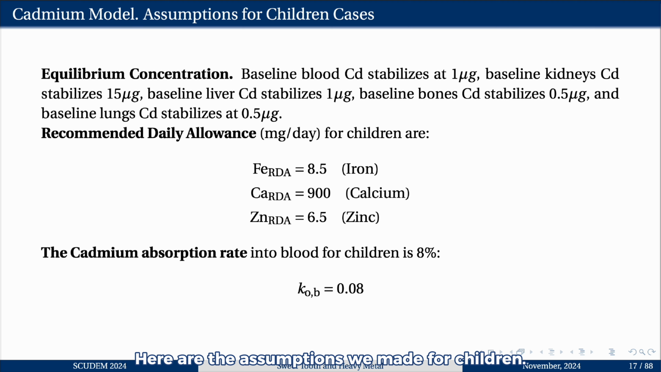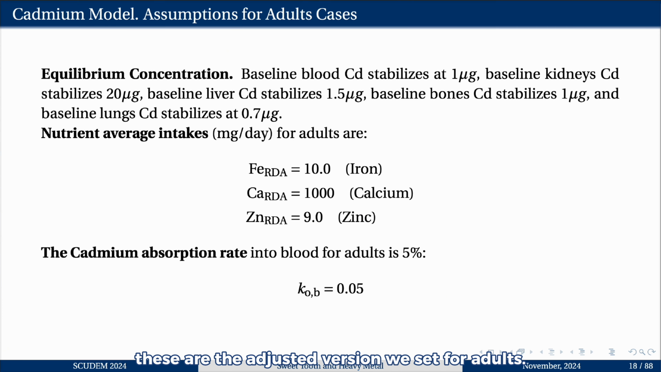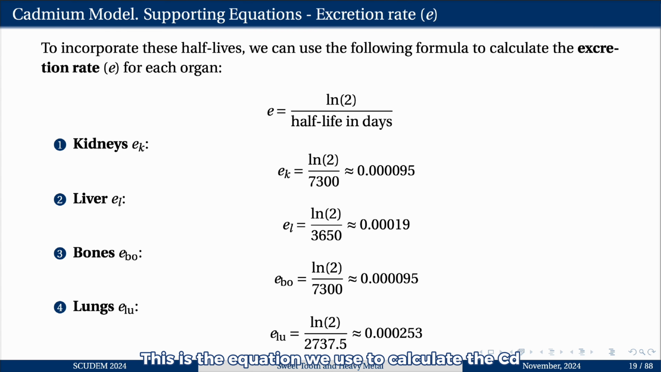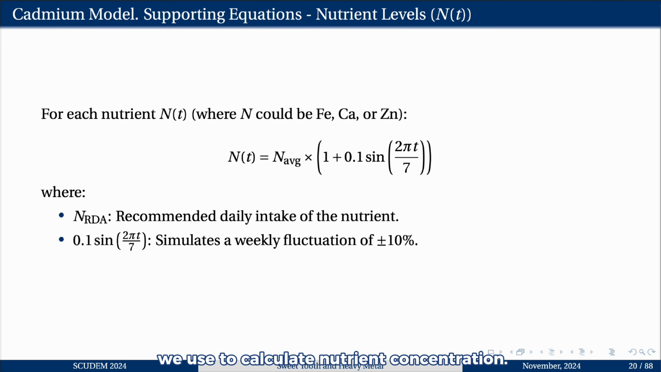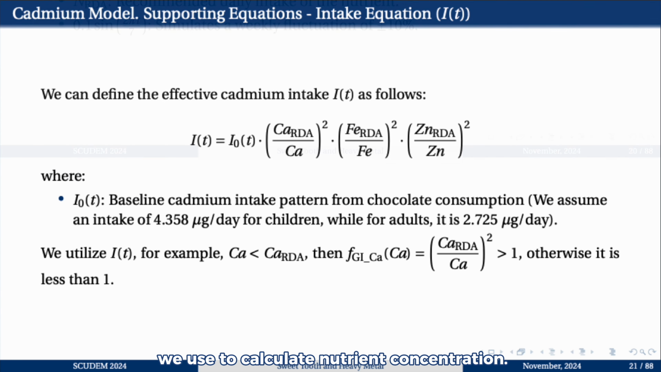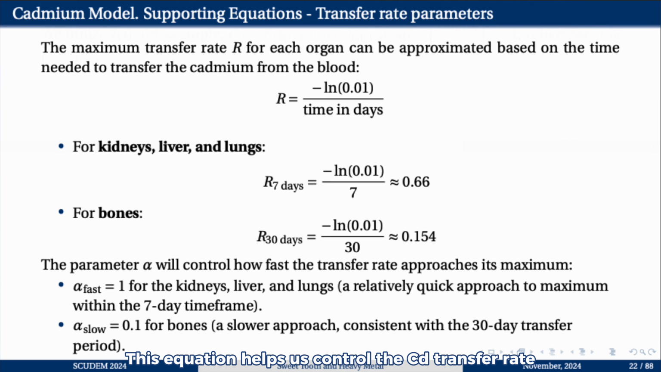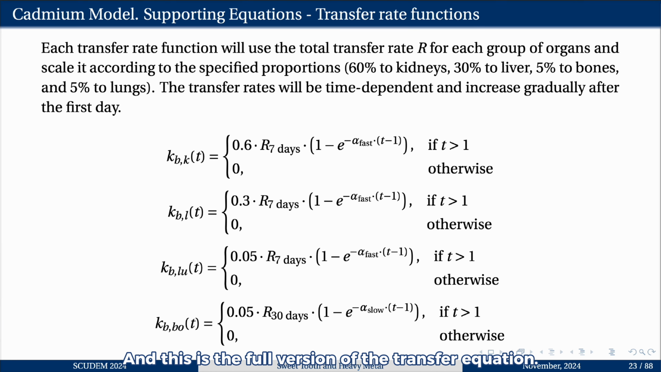Here are the assumptions we make for children. Similarly, there is the adjusted version we set for adults. This is the equation we use to calculate the CD adjustment rate, and this one we use to calculate the nutrition concentration. This equation calculates the CD intake based on the nutrition concentration. This equation helps us control the CD transfer rate from blood to organs, and this is the full version of the transfer equation.